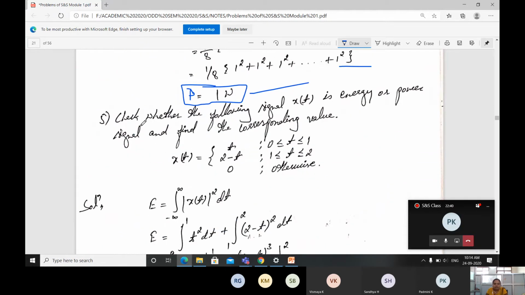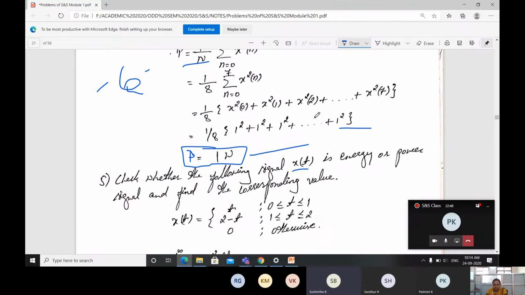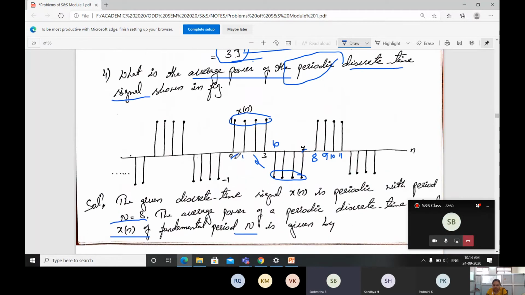Here check the next problem. Check whether the following signal is periodic. Observe here, the value from 0 to 3 has amplitude 1, correct. From 4 to 7 minus 1. When you say the signal is periodic, it should contain both positive and negative, and it should continuously go the same way.